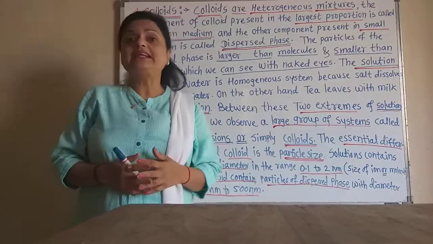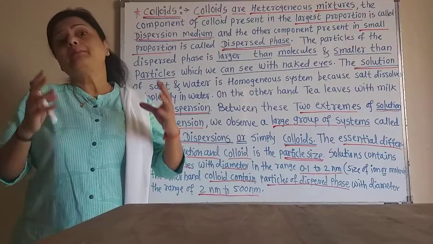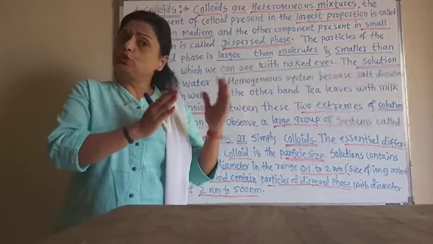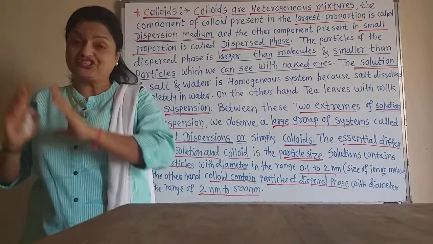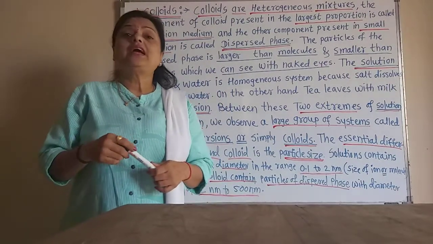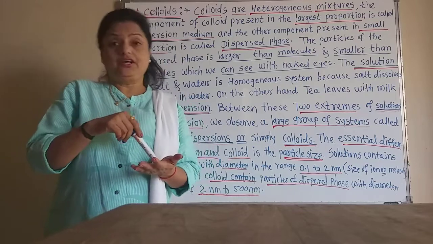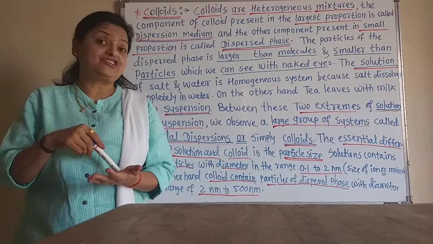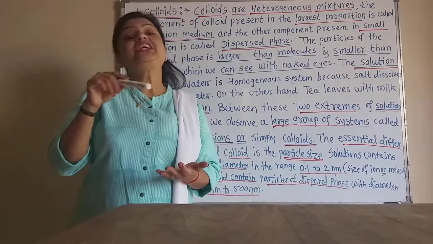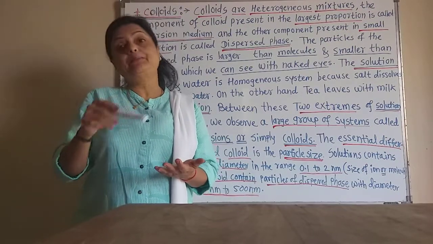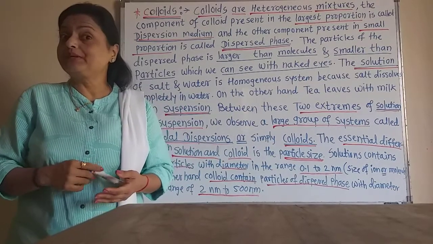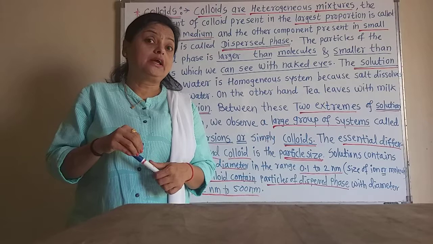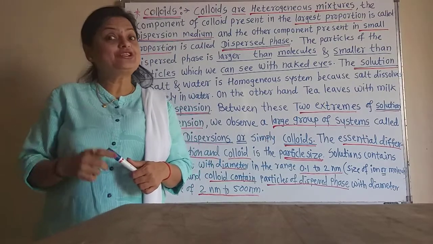Now these colloidal dispersions are between the extreme entities such as solution and suspension. If we add sand into water, it becomes a suspension. Or if we add tea leaves into milk, it becomes a suspension. And if we add salt into water, it becomes a homogeneous solution.